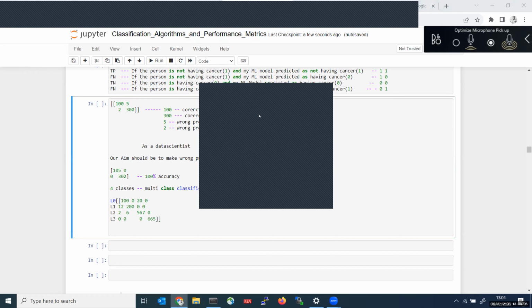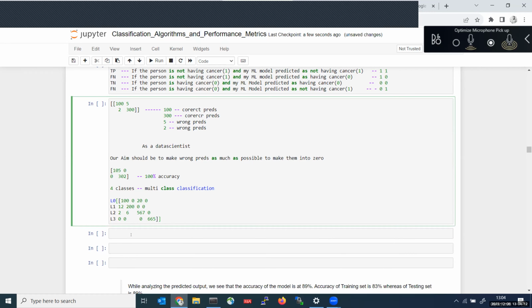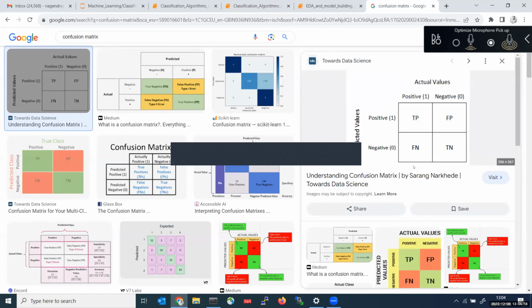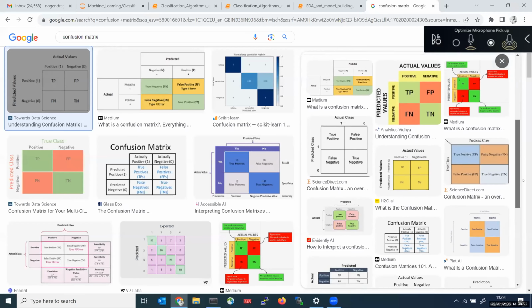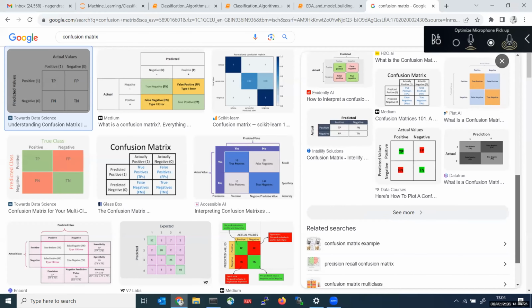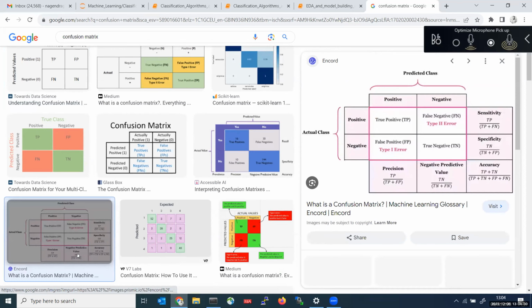Just practice, you will get more clarity. Out of this confusion matrix only, we will be calculating precision, recall, and F1 score. Nothing more than that. Whatever the formulas we will be using for precision, recall, and F1 score, all those things we will be calculating from this confusion matrix itself.